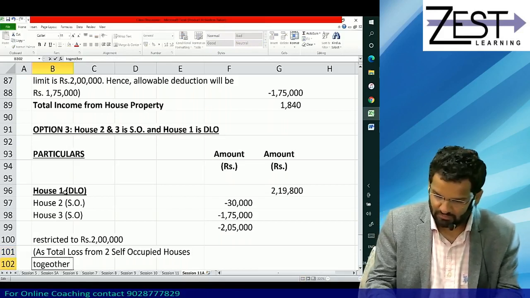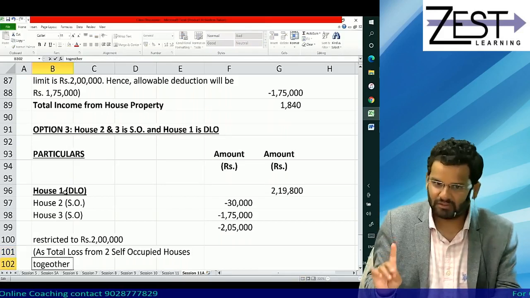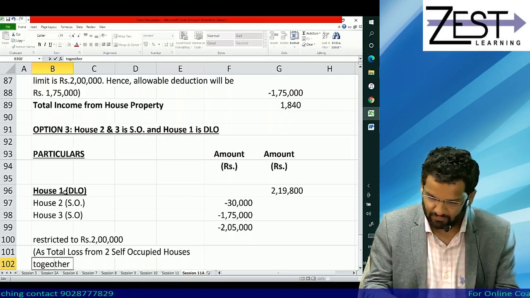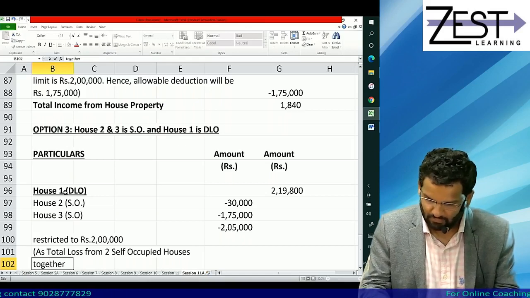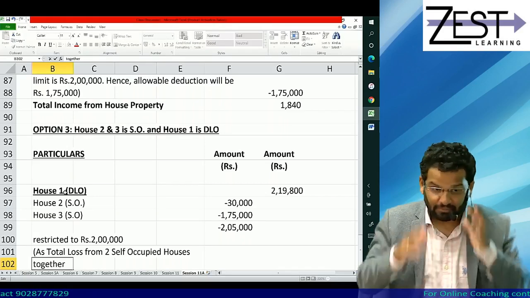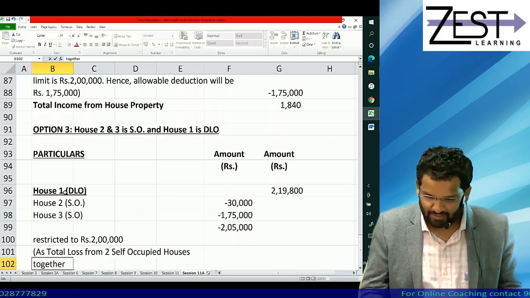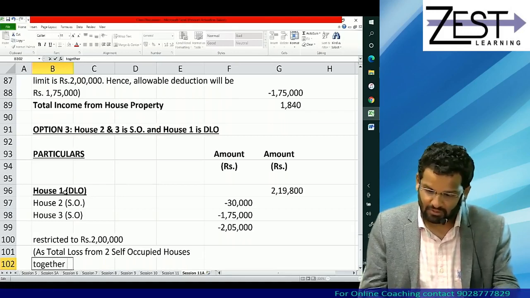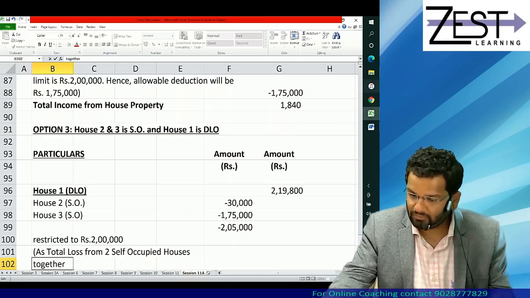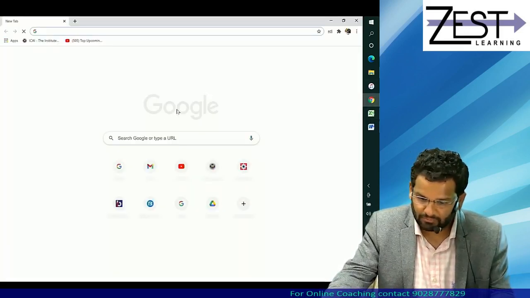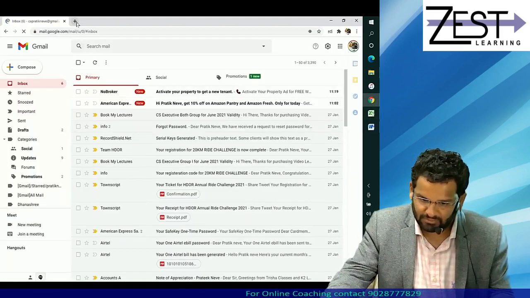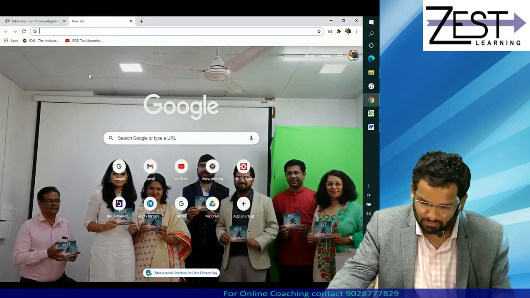What is the spelling of together? This is correct? Check. T. Okay. Sometimes while thinking about tax, I keep on forgetting about spellings only. Okay, anyways. These alphabets only seem new to me, okay? Sometimes while doing tax, in that flow, this happens. I don't know, it happens only with me.